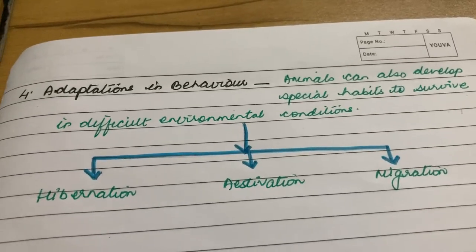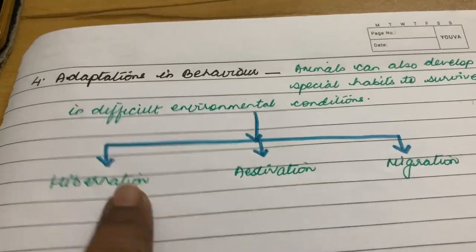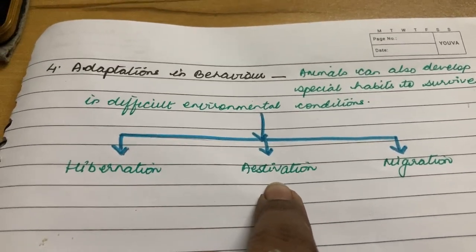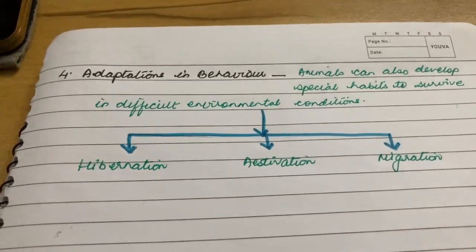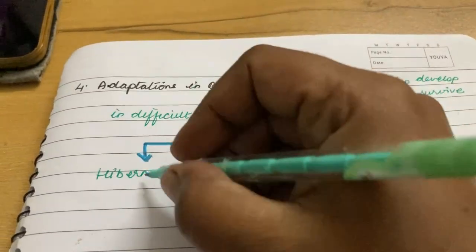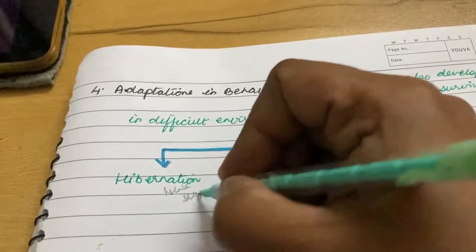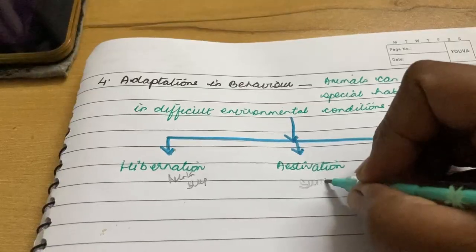So the example of winter sleep is called hibernation, my dear students. Summer sleep is called aestivation. So hibernation is winter sleep, and aestivation is summer sleep.